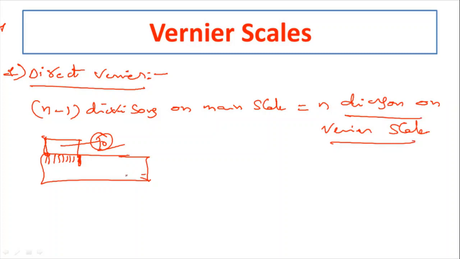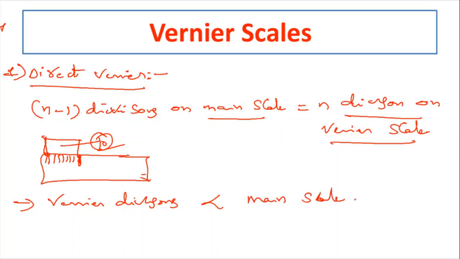So what is the principle of direct vernier? N minus 1 divisions on main scale equal to n divisions on the vernier scale. So now the point is, we are dividing n minus 1 divisions on main scale into n divisions on vernier scale. Because of this, vernier divisions are slightly less than the main scale division. That means if you take one main scale division here and one vernier scale division here, that vernier scale division is less than the main scale division. So that's about the direct vernier.